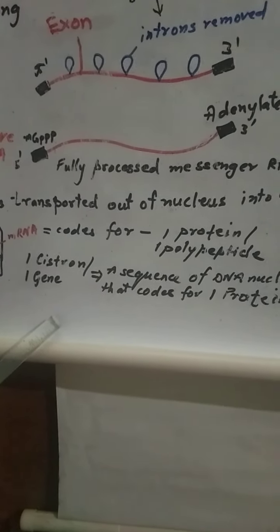Suppose this is the messenger RNA inside the nucleus, it will come outside into the cytoplasm for protein synthesis. So at last we can say this particular mRNA was coded out from one cistron. What was one cistron? It was a sequence of DNA nucleotides that codes for one protein chain, which is equal to one gene. Now let us see the third topic, genetic code.